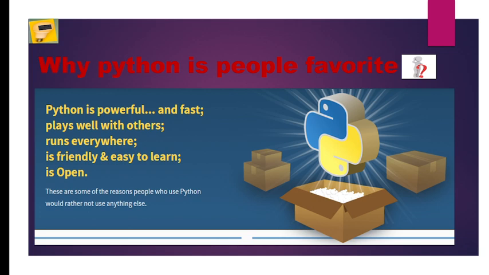That is why it will run everywhere without considering the platform. Friendly and easy to learn. It is a programming language that is easy to learn. Syntax is very simple, can be easily remembered. And it is an open source programming language. I already explained that in the last slide. Let's move on.